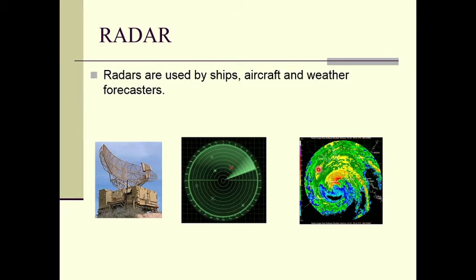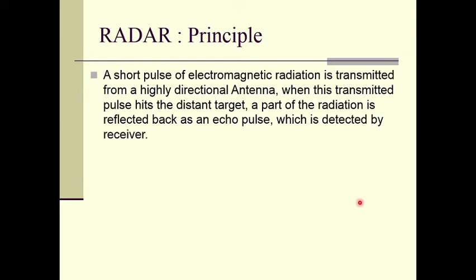Radars are also used for weather forecasting, right? So for weather forecasting, we have the clouds. If you have clouds in the atmosphere, when the microwaves are incident on these clouds, they will be reflected back from the clouds, and we can take the picture, right? So we will learn where the clouds are present and where they are moving, and therefore we can make the forecast of the weather. So let us study the principle of radar.